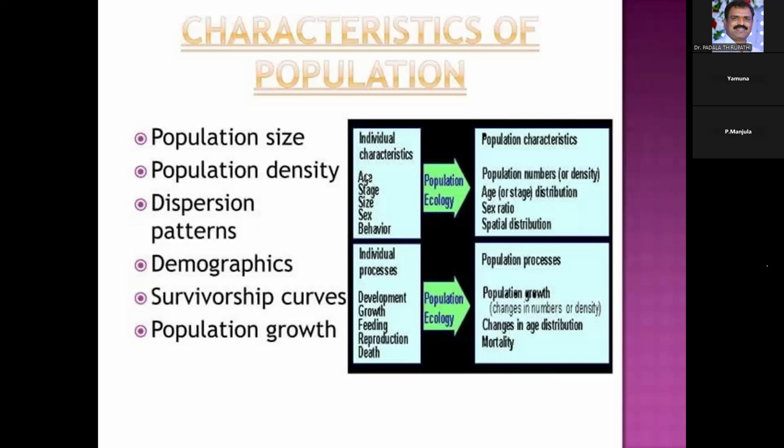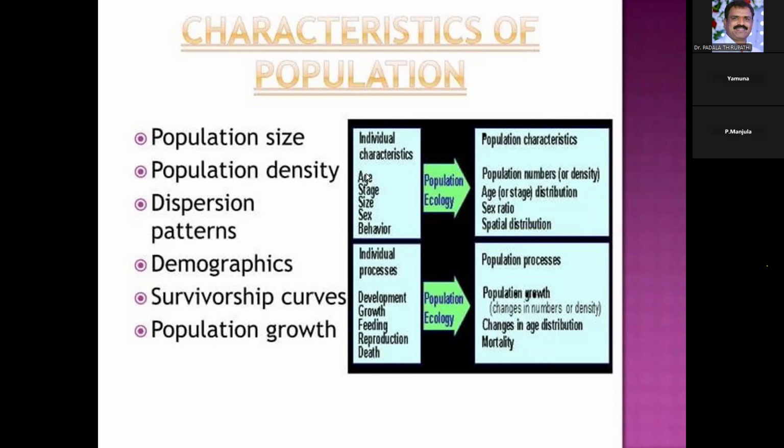Another one is the group attributes. These are the characteristics of the group or species, and they are applicable only to the population. These include population size, density, and dispersion patterns.